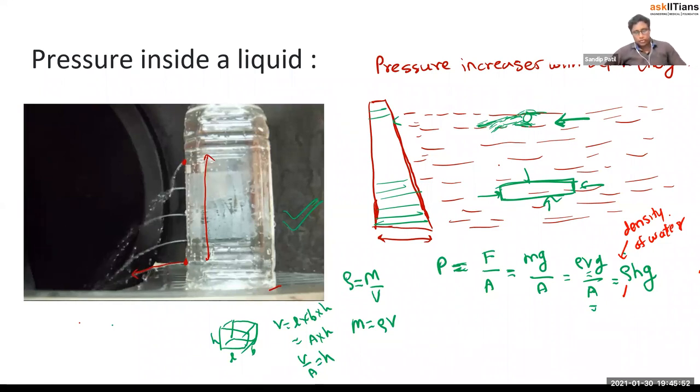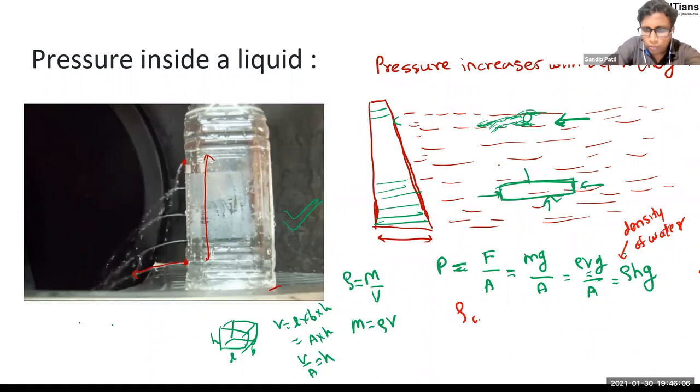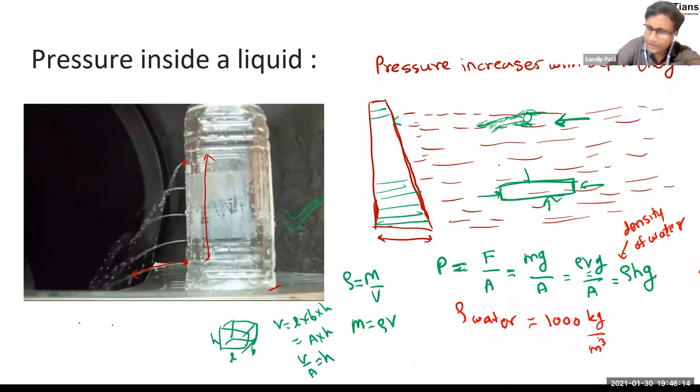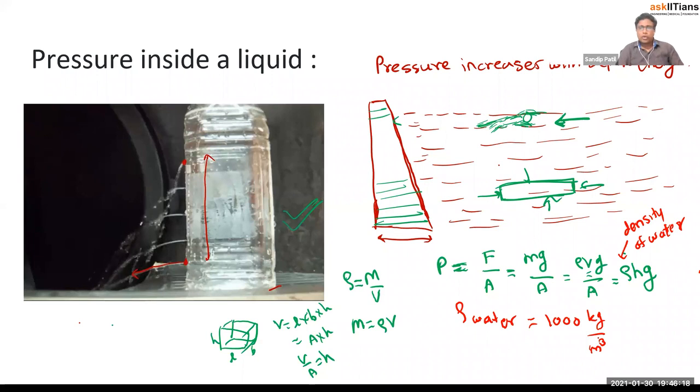But obviously there is no ocean of oil, so we don't have to worry about that. But it would have been easier to swim in that. One more thing I want you to remember is the rho of water. The value is equal to 1000 kg per meter cube. Don't worry about the unit right now. Just remember 1000 is the density of water.